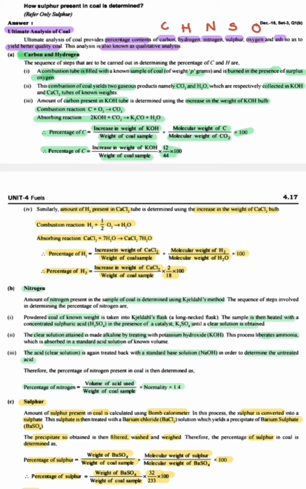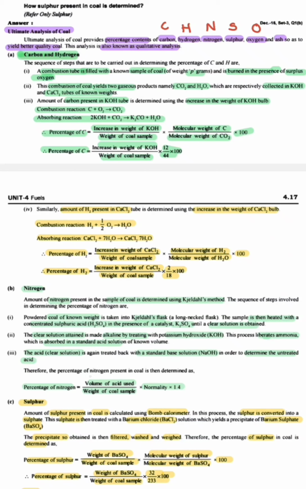So the ammonia released reacts with the standard acid solution, and we titrate with sodium hydroxide to determine the unreacted acid.